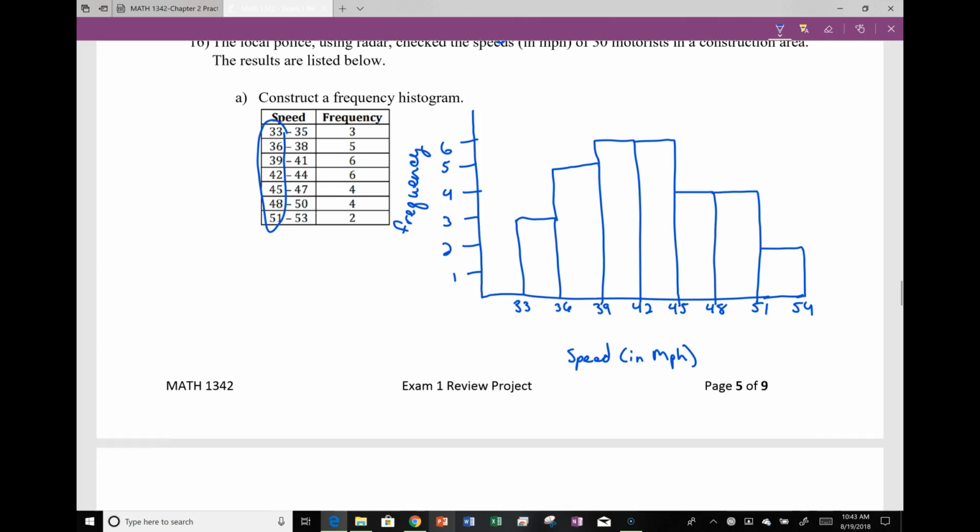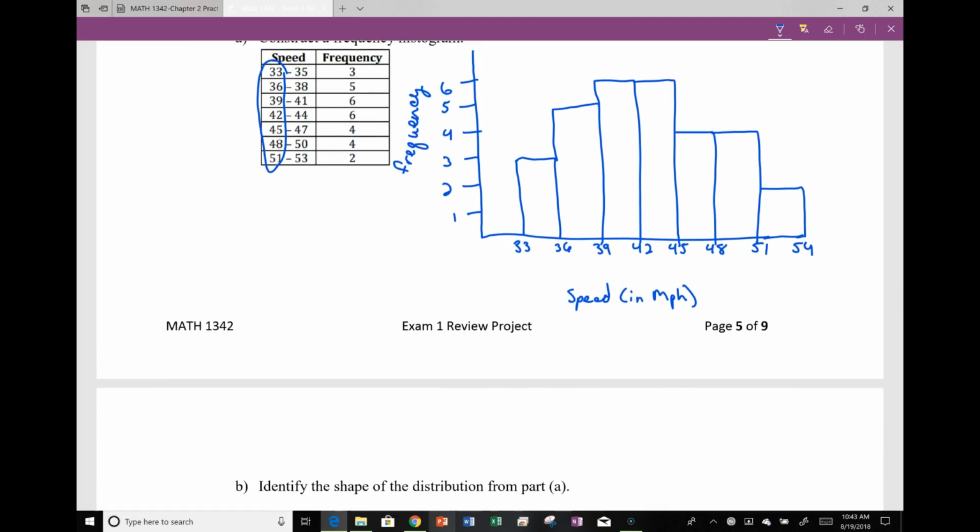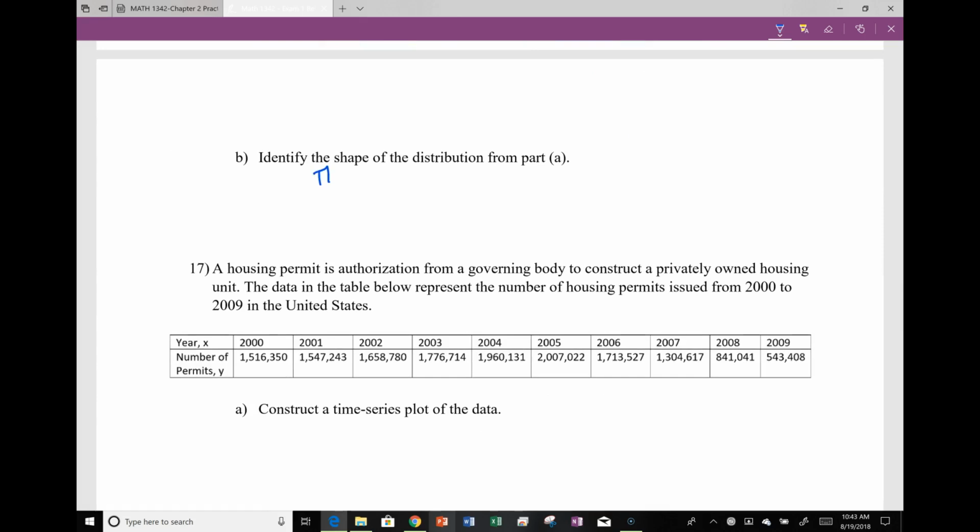Now we want to look at the shape of the histogram, identify the shape of the histogram. So looking at this, I go up and I go down. I don't have a really long area here or here. So the shape is approximately normal. It's not going to be exactly normal. We very rarely get anything that's exactly normal. So normally we just put approximately normal as our shape, unless it's very obvious as to being right skewed or left skewed. So continue practicing and let me know if you have any questions.